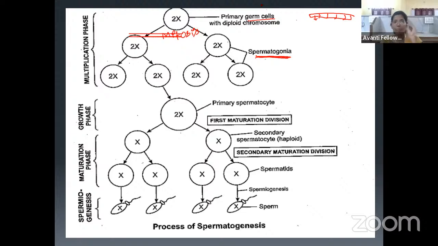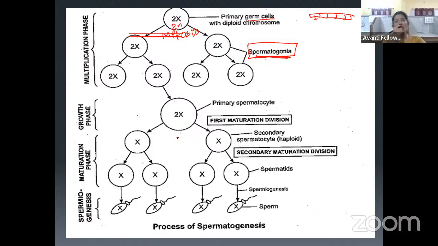And keep a note on this ploidy. First it is 2x, that is diploid. We can also write it as 2n. And after mitosis also, as it is an equational division, we are getting diploid spermatogonia. Remember, the first thing we are getting here is spermatogonia. And this phase is the multiplication phase. Is it easy? Just the cell is multiplying. From one cell, we are getting multiple cells. This process is called multiplication. Is it clear to everyone?